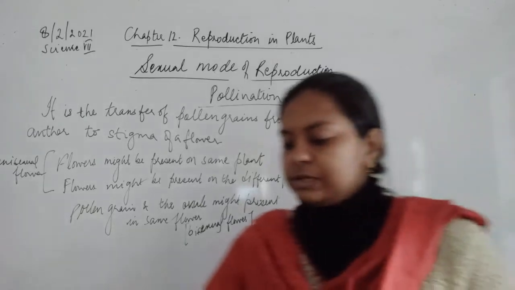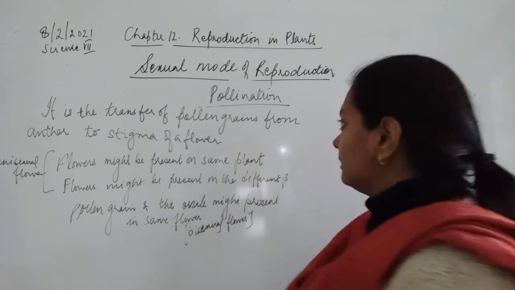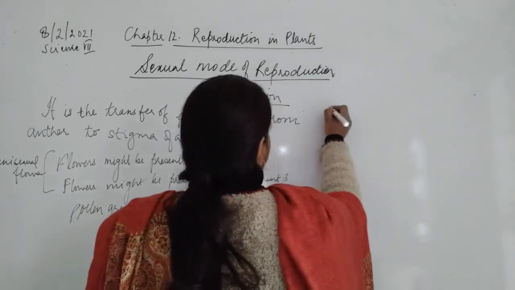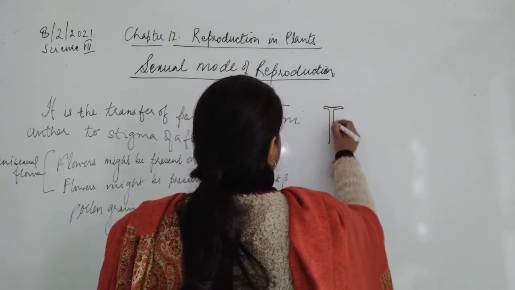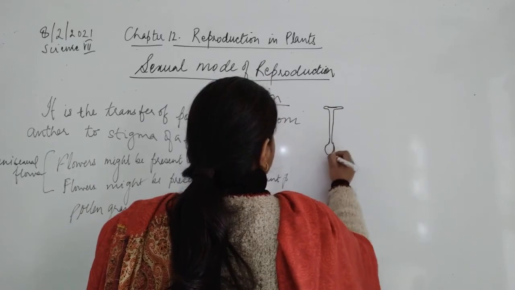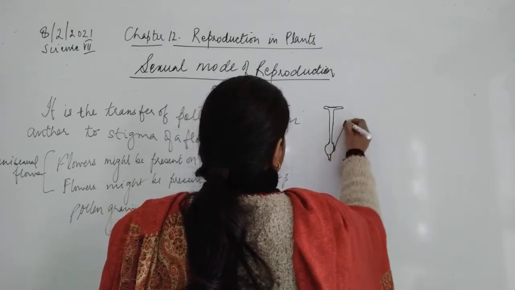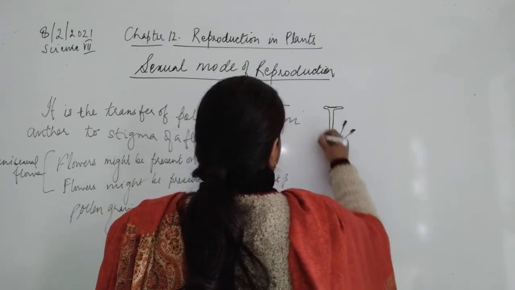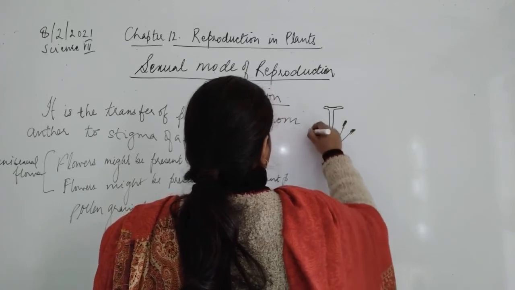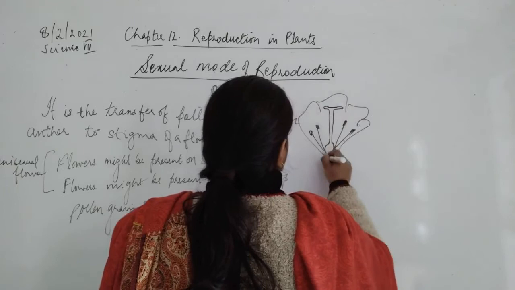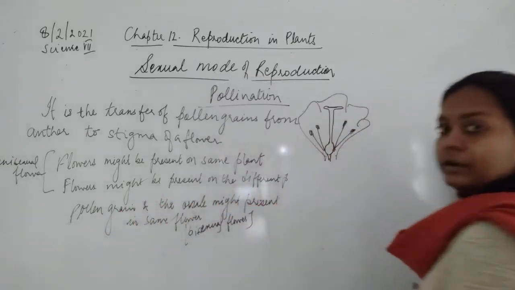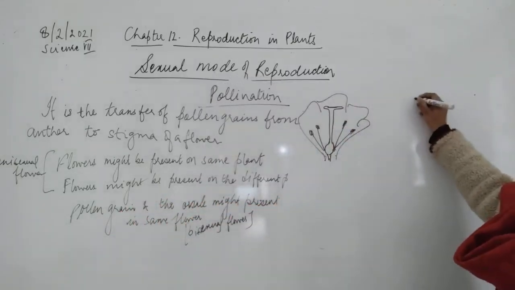So what are these two types of pollination? It could be, I will draw a small structure. And this could also be visible, I think.